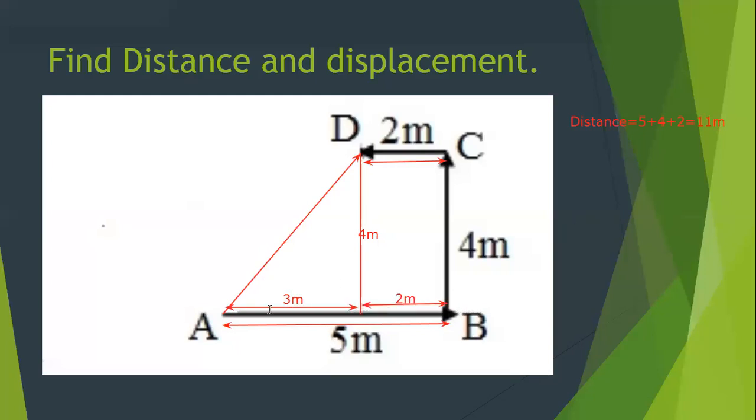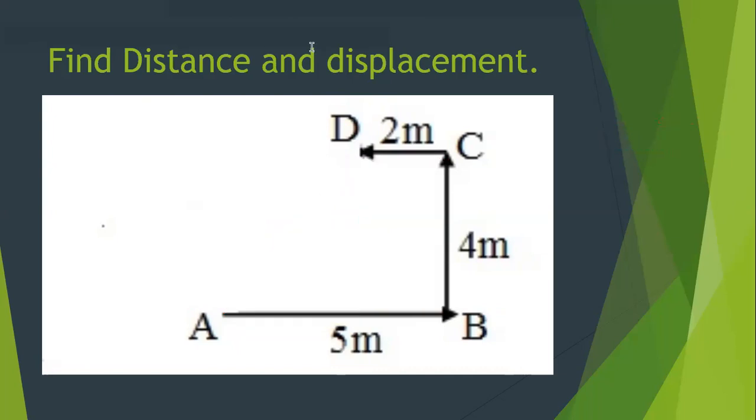So if you look at it, this is 3 meters, this is 4 meters, and I want the hypotenuse. Again, it's a right angle triangle with sides 4 and 3 meters, and I want to find out the hypotenuse. I will again use the Pythagoras theorem, and we know 3 square plus 4 square is 25, and if you take the root of 25, the answer comes out to be 5. So the displacement here is 5 meters. Clear, class? All of you getting it? How we calculate distance and displacement?